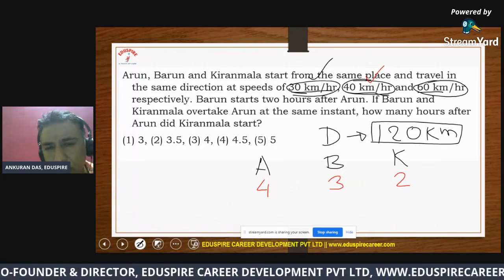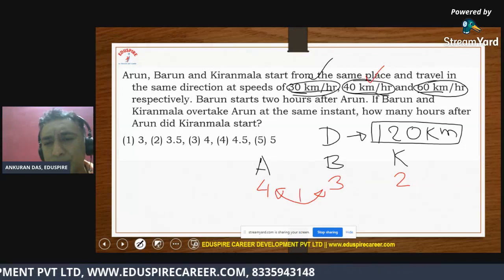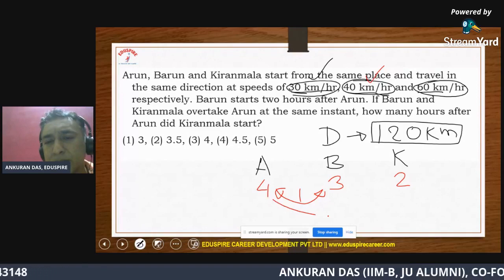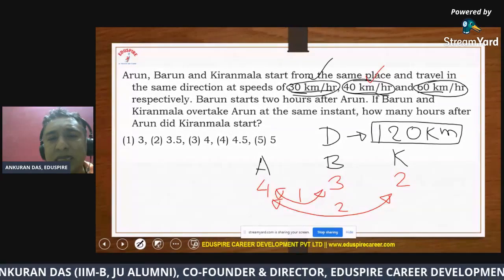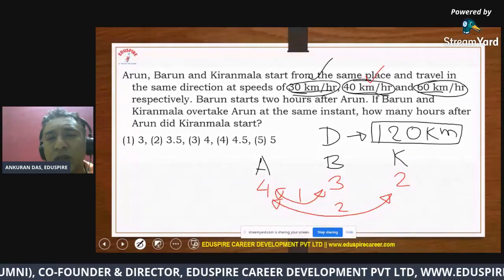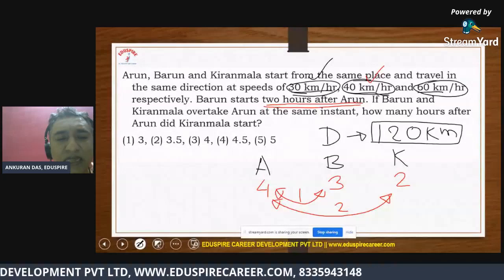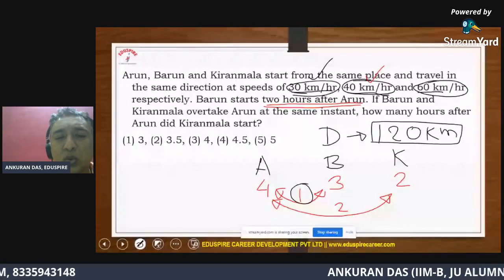Now you see the gap between these two numbers is 1, and the gap between these two numbers is 2. Now what they have said in the sum is Barun starts 2 hours after Arun. So I can definitely say that this one is given as 2 hours in the sum.